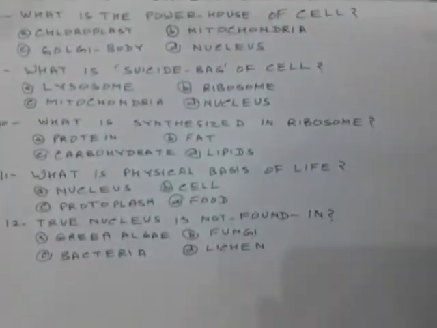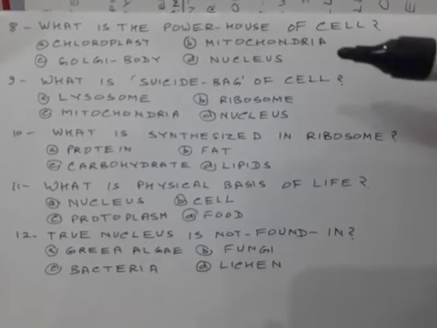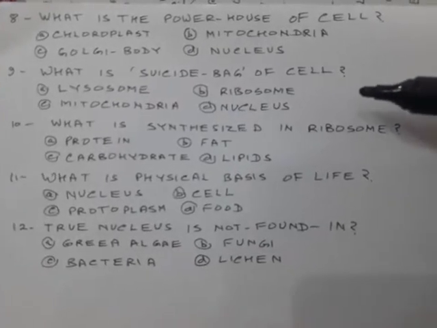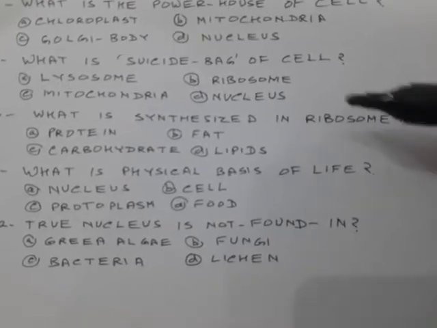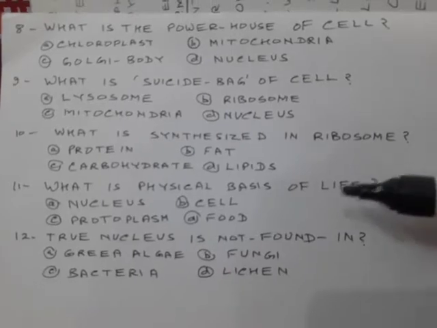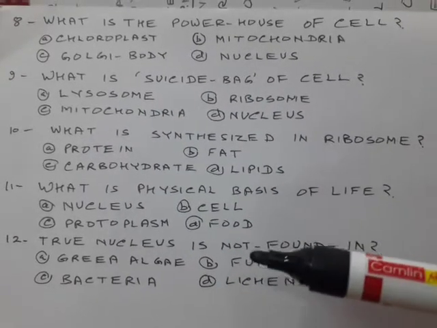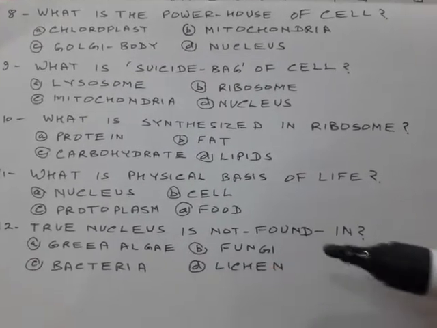What is the powerhouse of the cell? Chloroplast, mitochondria, Golgi body, nucleus. 9. What is suicide bag of cell? Lysosome, ribosome, mitochondria, nucleus. 10. What is synthesized in ribosome? Protein, fat, carbohydrate, lipids. What is physical basis of life? Nucleus, cell, protoplasm, food. 12. True nucleus is not found in green algae, fungi, bacteria, lichen.